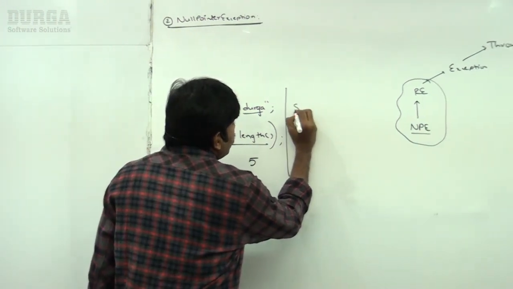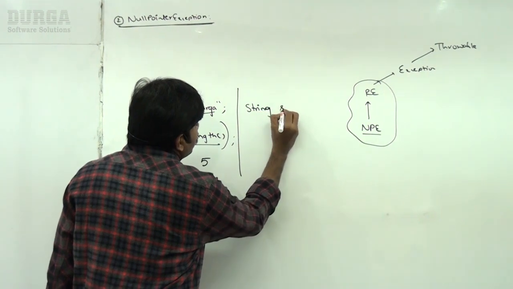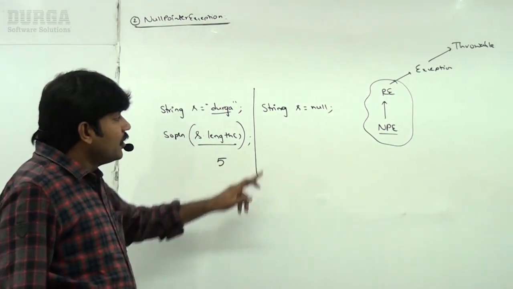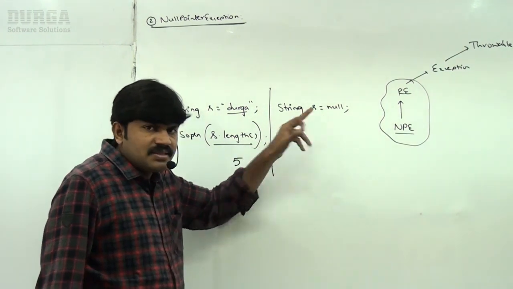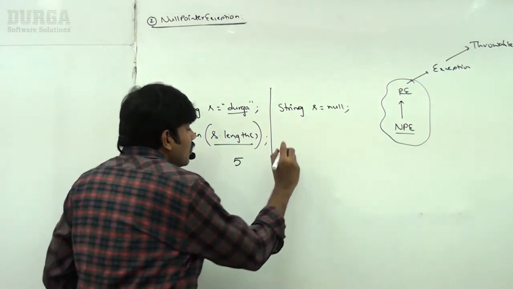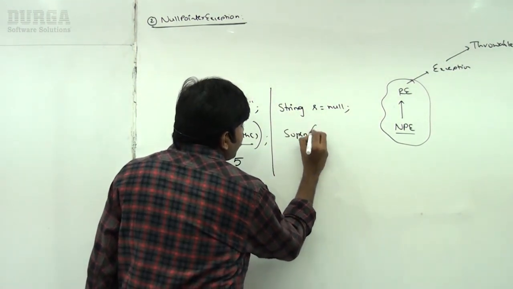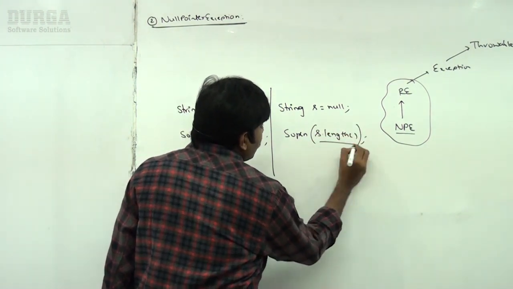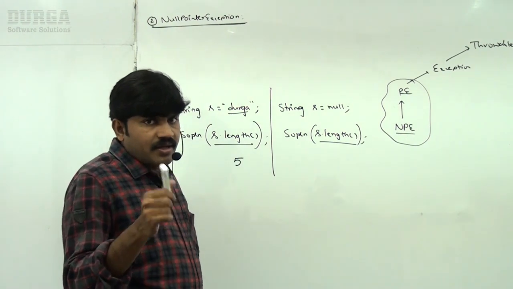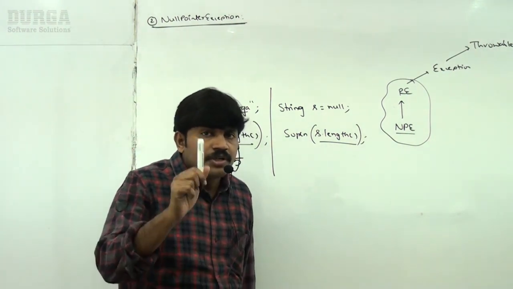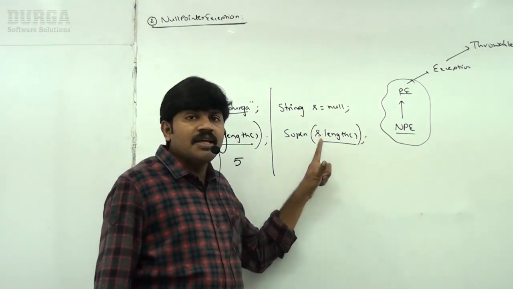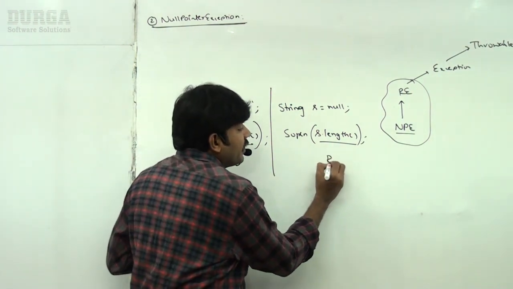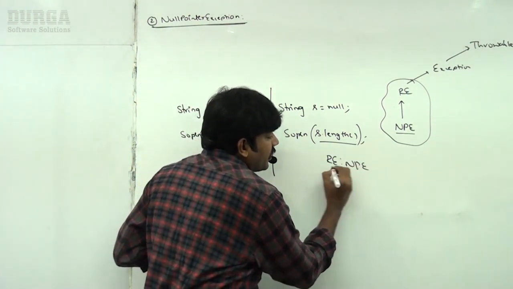Suppose I am taking String s = null. This string object is not available. Now System.out.println(s.length()). Remember, whenever we try to perform any operation on a null reference, immediately we are going to get a runtime exception, null pointer exception.